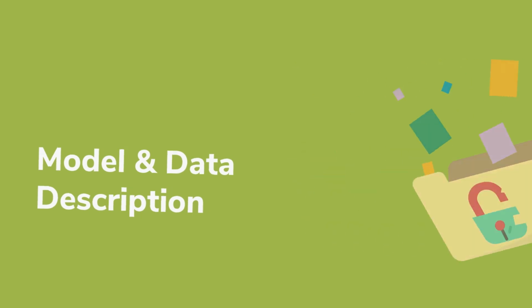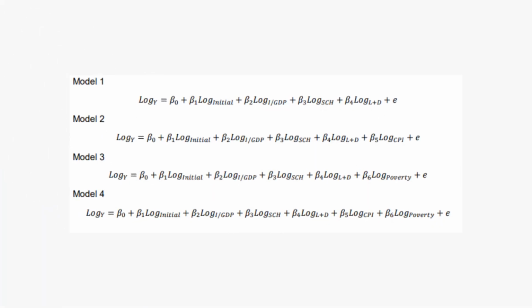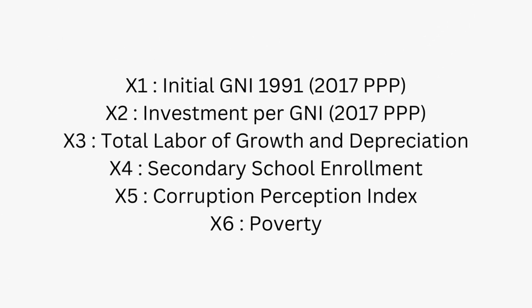Moving on to model and data description. Here are the four models that I stated below. In this research, I'll be using the ordinary least squares regression method. For the variable of interest, I used the initial GNI 1991 as the indicator, and the five control variables are stated below. There are investment per GNI, total labor growth and depreciation, secondary school enrollment, corruption perception index or CPI, and lastly, poverty.